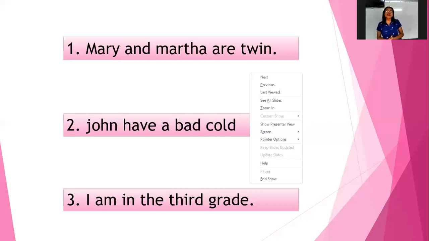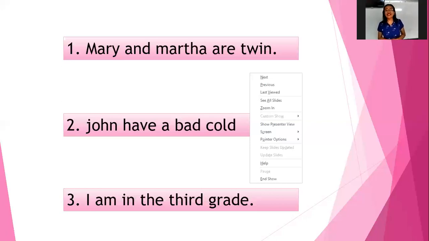So, since I told you that there are only 2 sentences with errors, now you can say that this one has no error. Let us read and try to check if it is really true that this one has no error. Okay, number 3, read with your eyes or you follow after me, whatever you want to do. I will read it now. I am in the 3rd grade. I am in the 3rd grade with a period at the end. Do you think this sentence has an error?